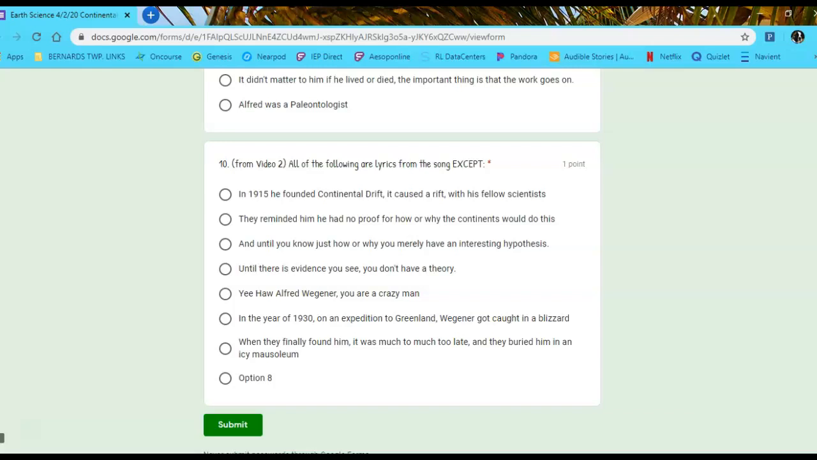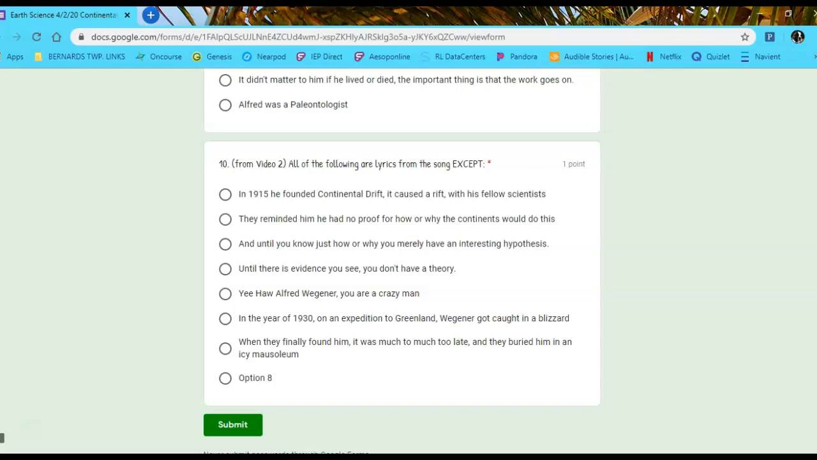E. Yeehaw, Alfred Wegener, you are a crazy man. F. In the year of 1930, on an expedition to Greenland, Wegener got caught in a blizzard. G. When they finally found him, it was much too late, and they buried him in an icy mausoleum. That's my favorite lyric, by the way.